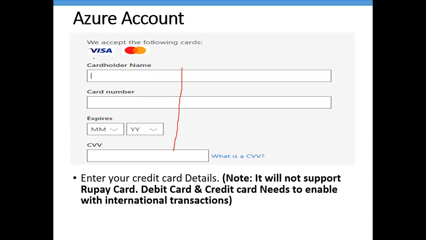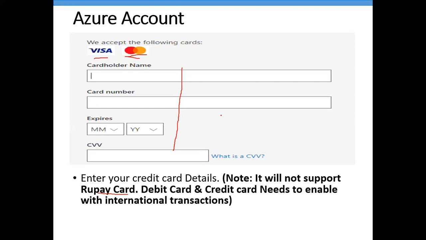And it supports Visa and MasterCard. In India, a lot of people might have a RuPay card also. It does not support RuPay cards. So you need to enter your Visa or Master credit or debit card here.